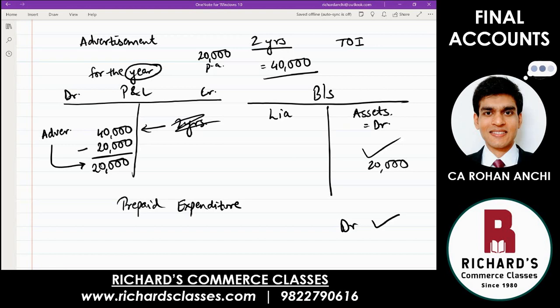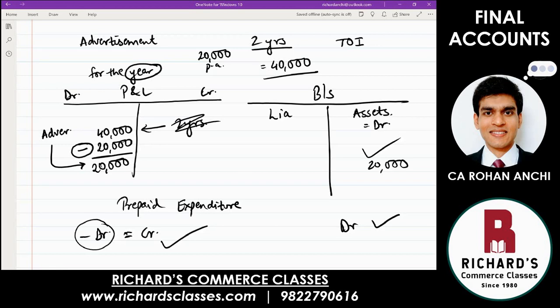But from profit and loss account also you have written on the debit side. But be very careful. You have written it on the debit side with a minus sign. Minus debit is nothing but writing on the credit side. You saw how it works for purchase return and sales return. Same thing. If you want to write it on the other side, you can, provided you put a negative sign. So minus debit is nothing but credit side only. So have you done two effects? Yes. One debit and one credit. And that's what we are aiming for every time.